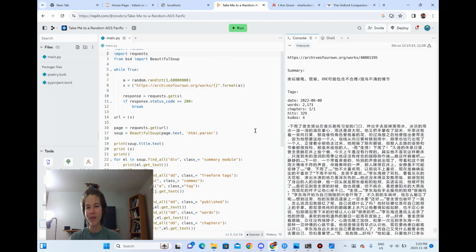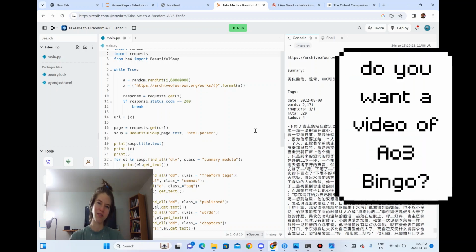Also, I mentioned earlier about the AO3 Bingo. I do plan on recording a game of AO3 Bingo that I'm playing with a friend, and I might post that on here if that's something other people would be interested in seeing.